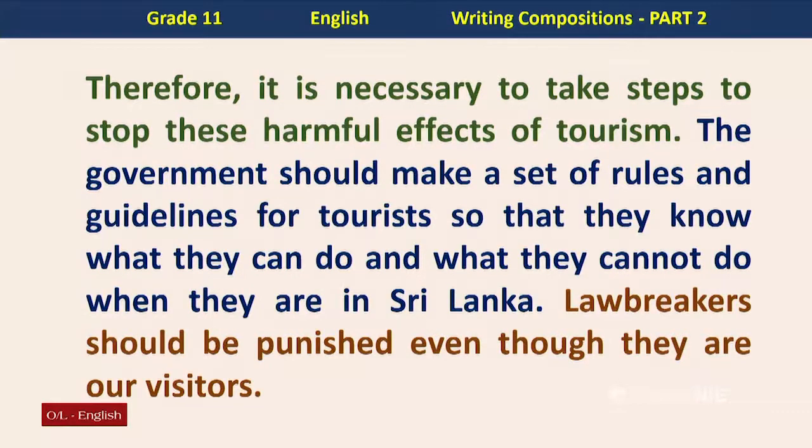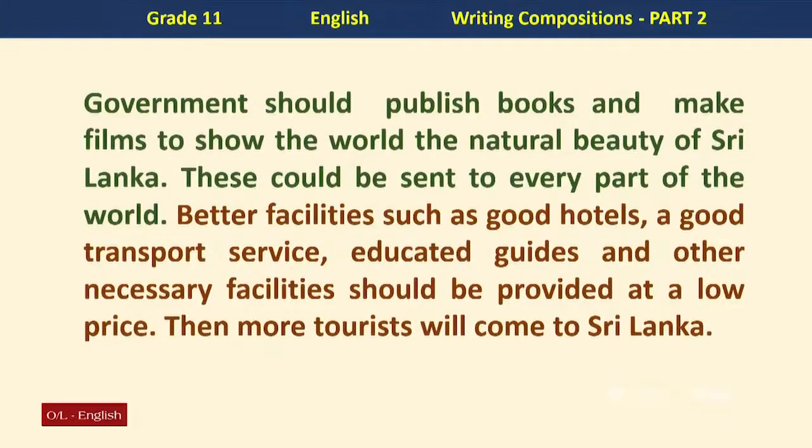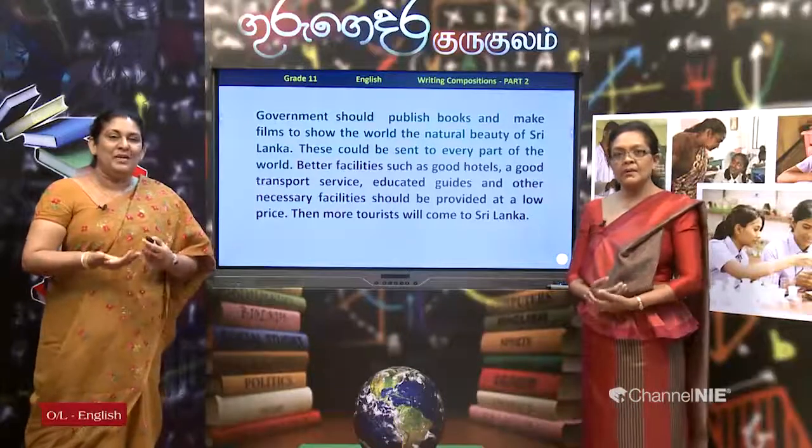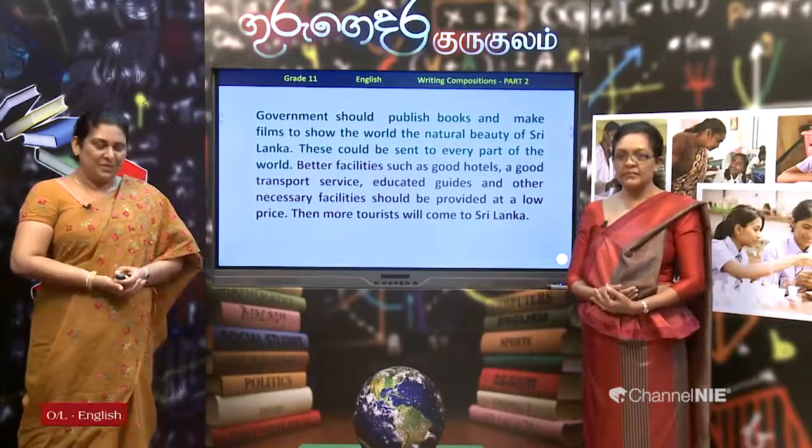Lawbreakers should be punished even though they are our visitors. Government should publish books and make films to show the world the natural beauty of Sri Lanka. These could be sent to every part of the world. Better facilities such as good hotels, a good transport service, educated guides, and other necessary facilities should be provided at a low price. Then more tourists will come to Sri Lanka. So, this is what we can do to get benefits from tourism.